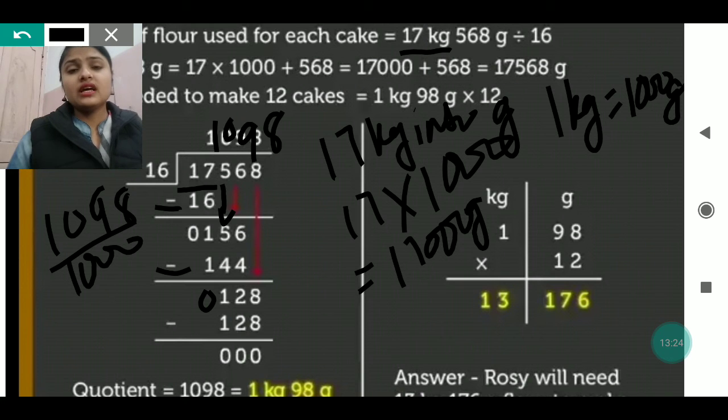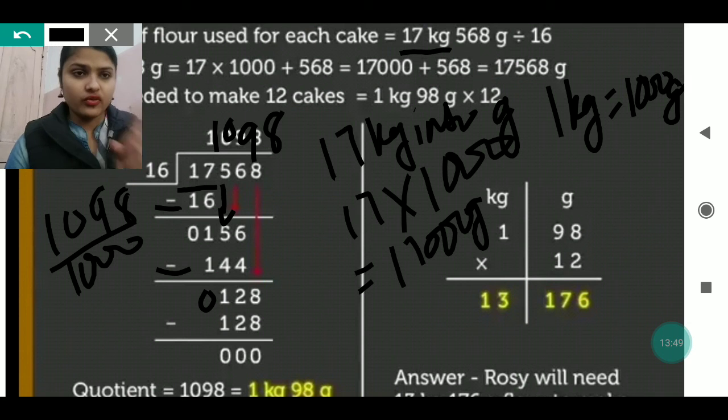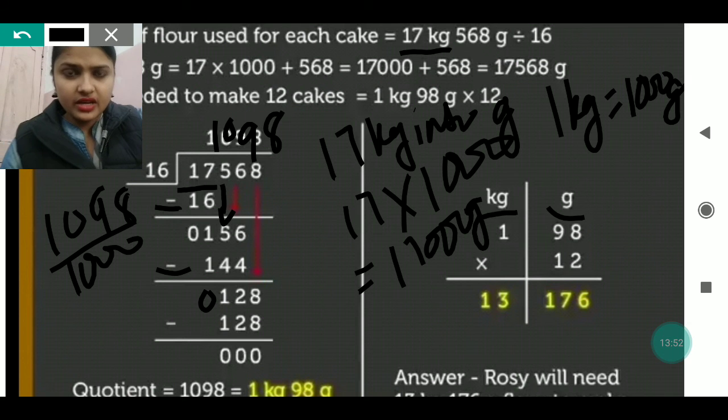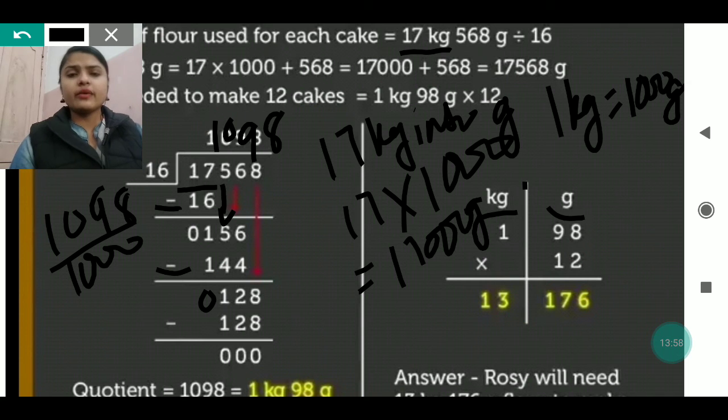Now you have to find out how much she will use for 12 such cakes, meaning the same weight of flour she is using for all the rest of the cakes also. So for that it's very easy. We know the weight of flour which she is using for one cake. So first we will make two columns, one for kg, one for gram. We will write kg and gram at the top, and then we will write 1 in the kg column and 98 in the gram column. After that we will write 12 below and we will multiply. What will we do? Multiplication.